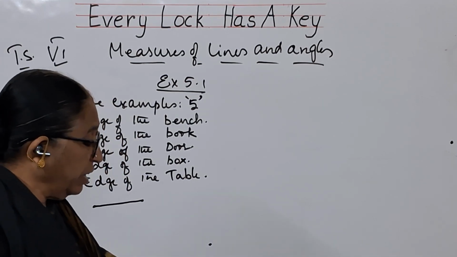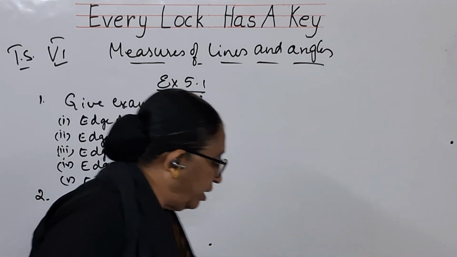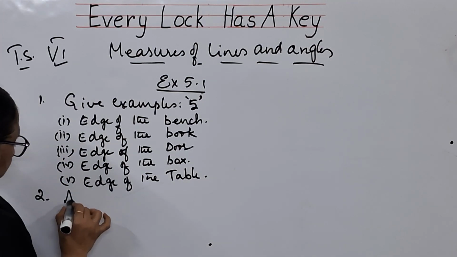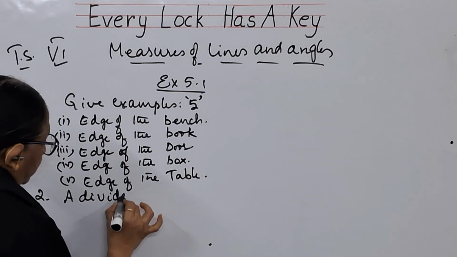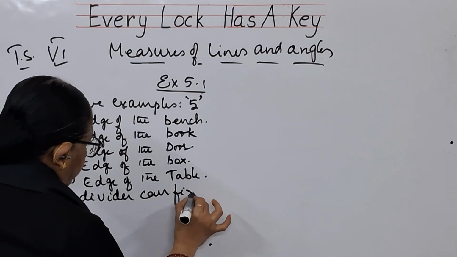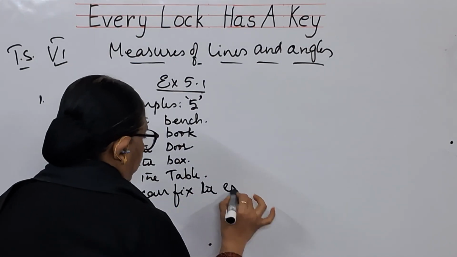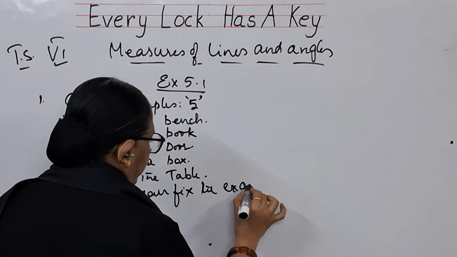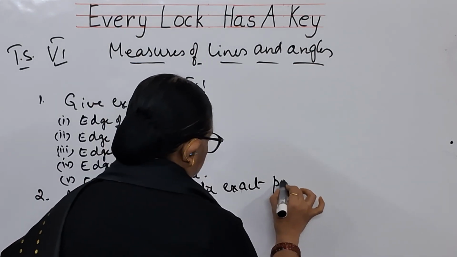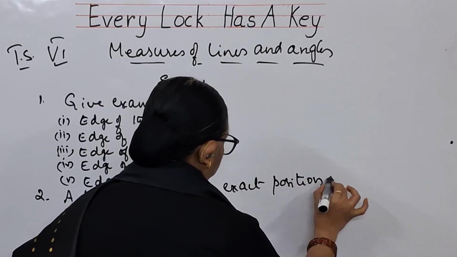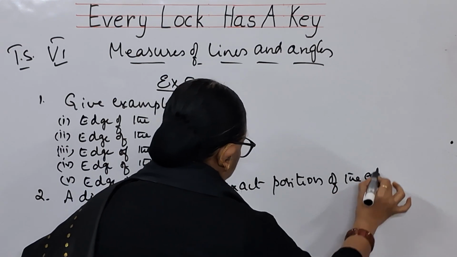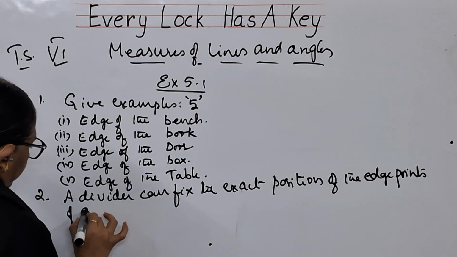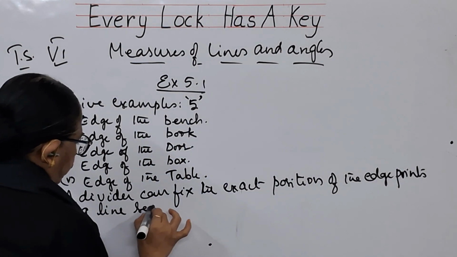So the question is, why is it easy, or why is it better to use the divider than a scale? Why, children? A divider can fix the exact position of the edge points of a line segment.